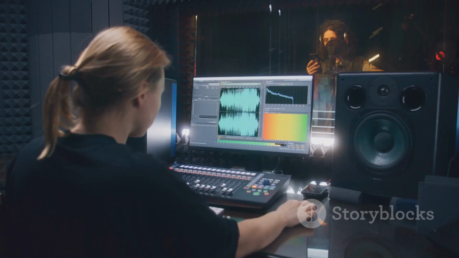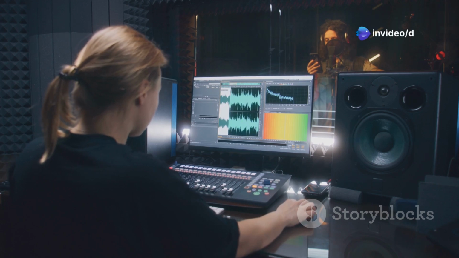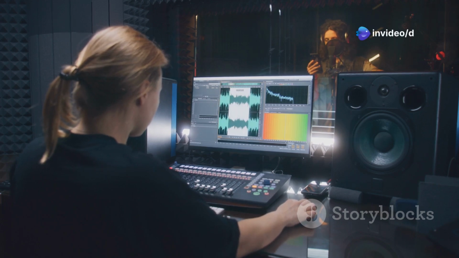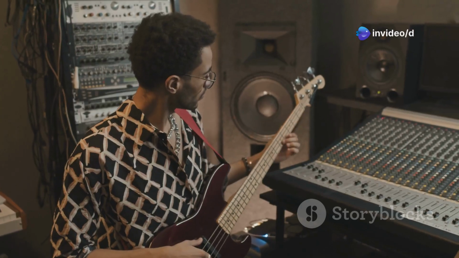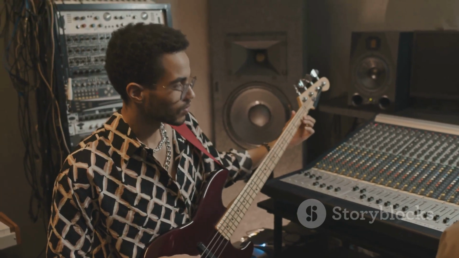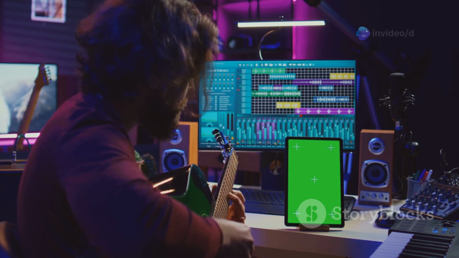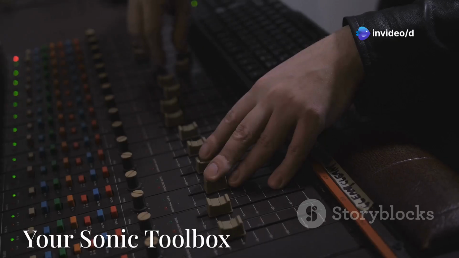For example, if you want to add warmth to a vocal track, you might boost the lower frequencies around 100 to 250 Hz. This can make the voice sound fuller and more intimate. Conversely, to reduce muddiness in a bass guitar, you might cut the frequencies around 300 to 500 Hz. This helps to clean up the sound, making it clearer and more defined.